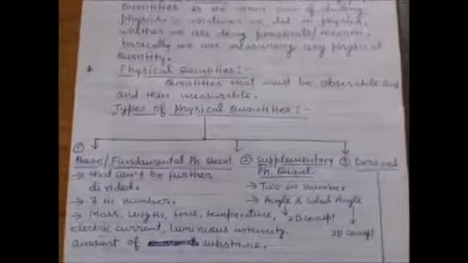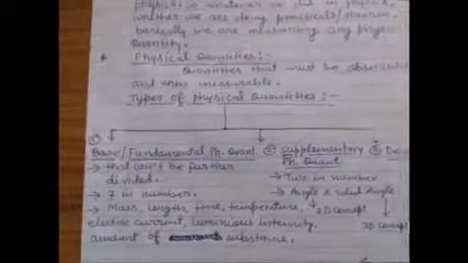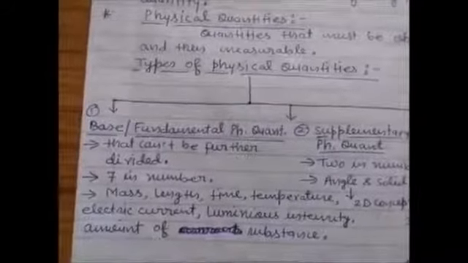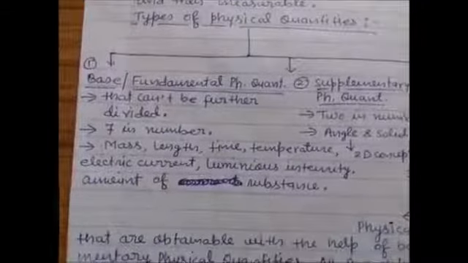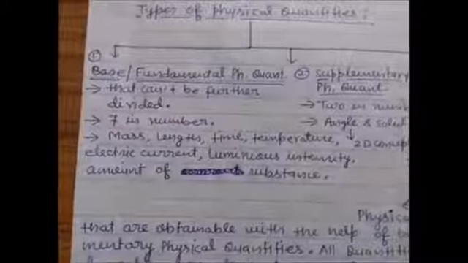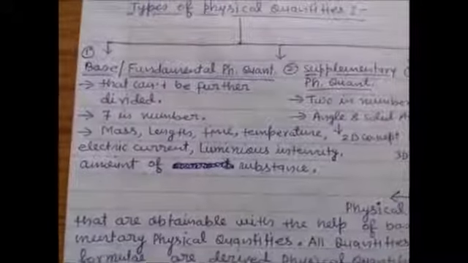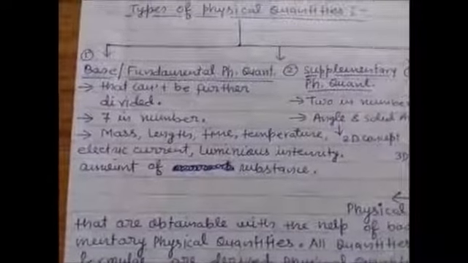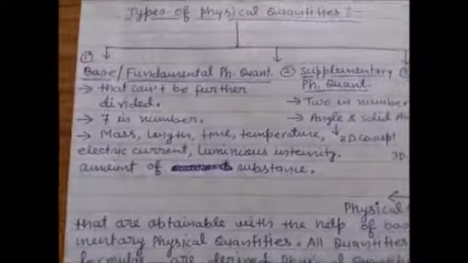Okay, now types of physical quantities. Basically we have three types of physical quantities. First, base or fundamental physical quantity. Okay, they cannot be further divided. They are seven in number: mass, length, time, temperature, electric current, luminous intensity, amount of substance. All are seven physical quantities are known as fundamental quantities, and their units.